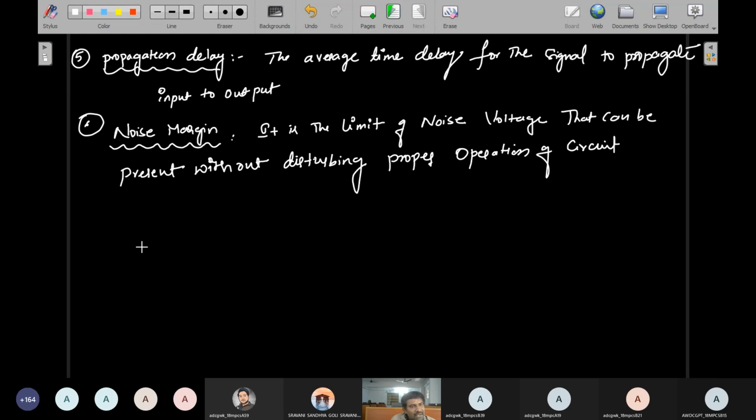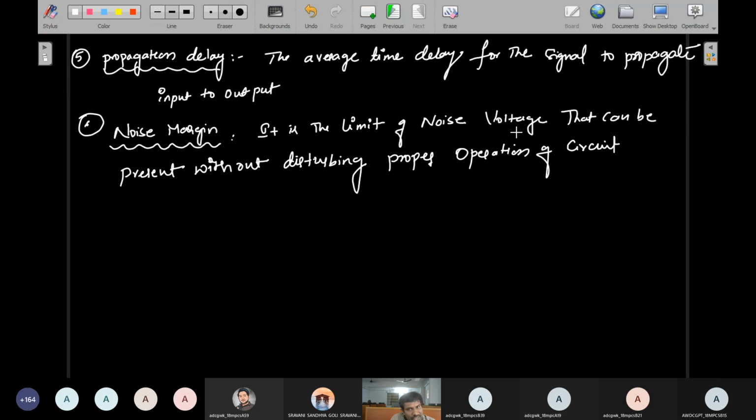There are internal connections of components inside the circuit, and those connections create some disturbance to the ICs. That is called noise. That noise has some margin, the limit of noise voltage.